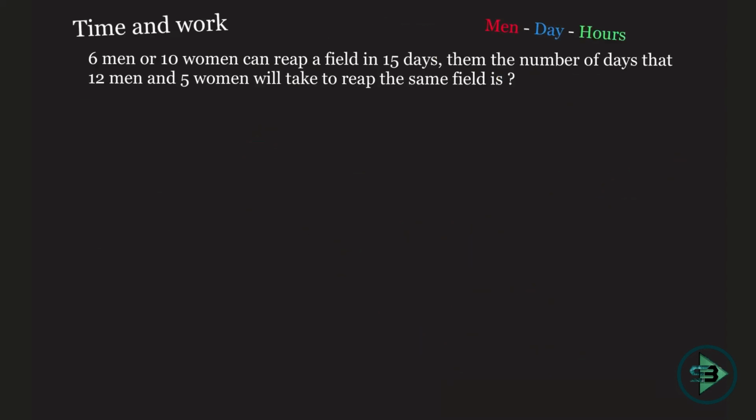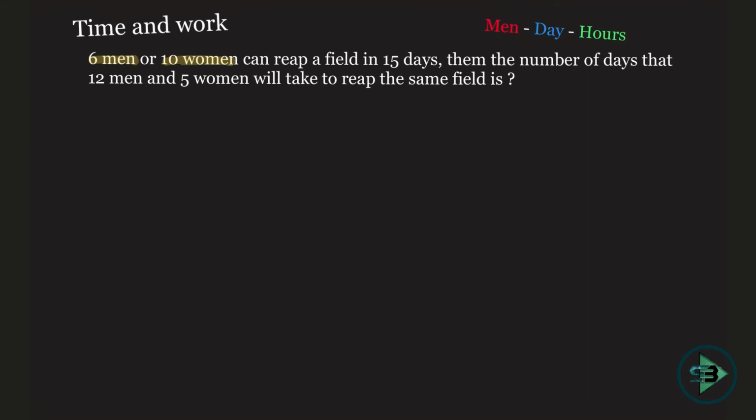Variation to men day hours. Now this is a problem which is comparing efficiency. So in men day hours, we saw normal men day hours, then we changed the W1 and W2 work, then we saw problems of absent workers. Now this is a problem on efficiency. Okay, now how is this problem different from the earlier problem? Let's see to that. 6 men or 10 women.